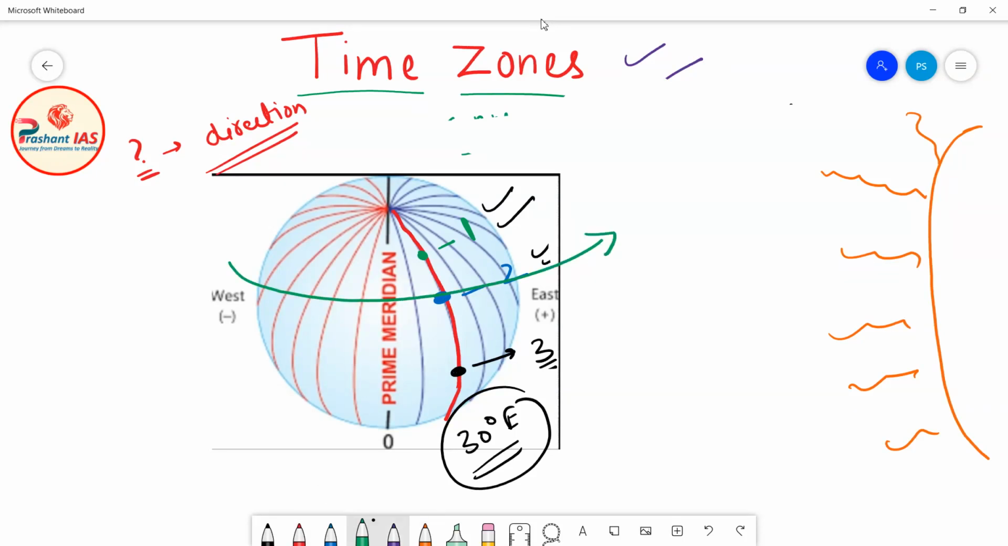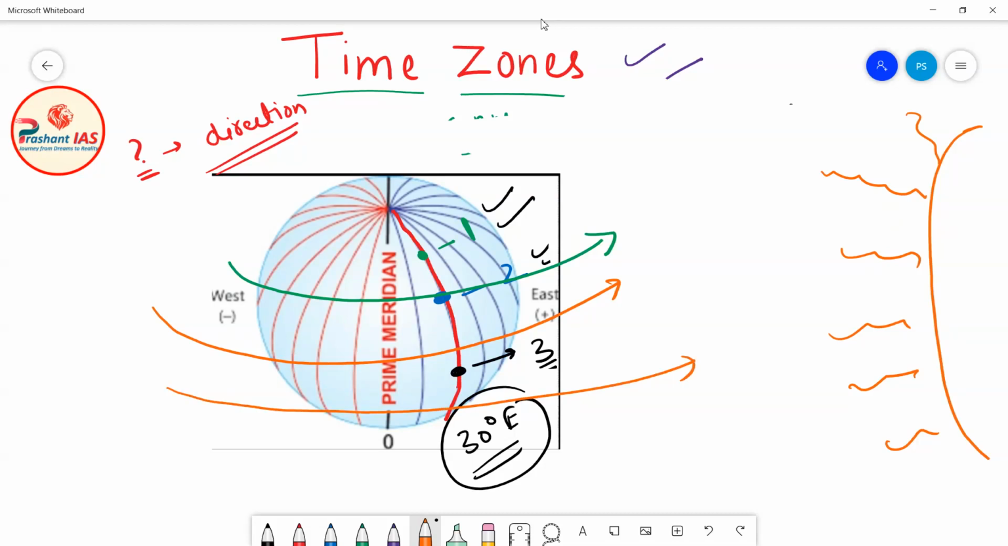Kindly see the diagram carefully. This is the direction of rotation of earth. The earth rotates from west to east, and this is the simple reason why the sun always rises in the east. So if anyone asks you why the sun always rises in the east, the reason is that the earth rotates from west to east. Now you know in which direction the earth is rotating.